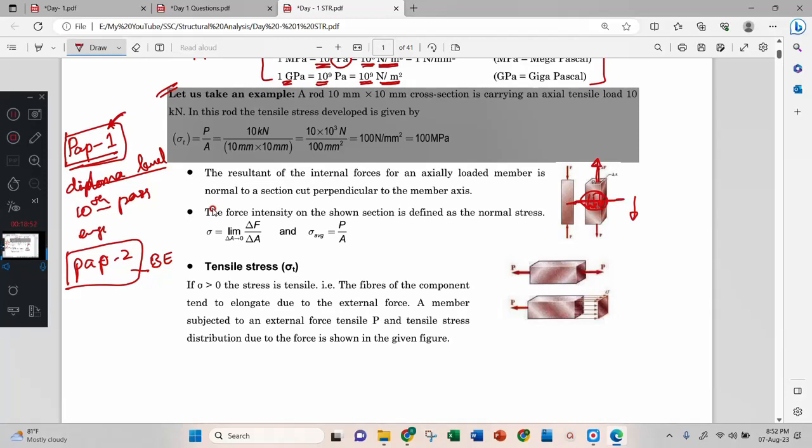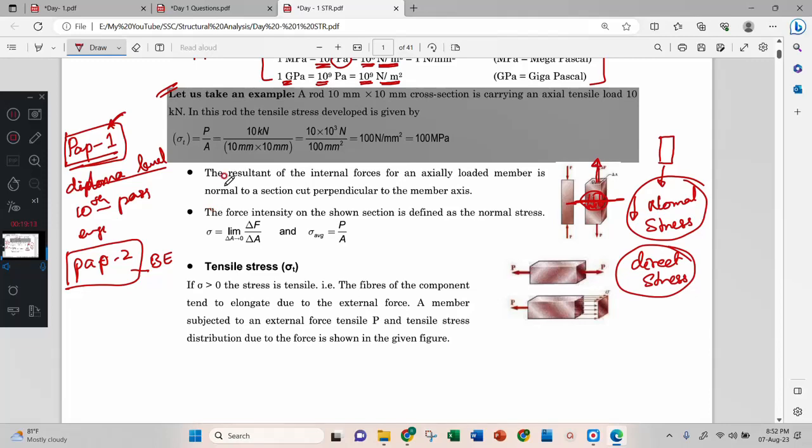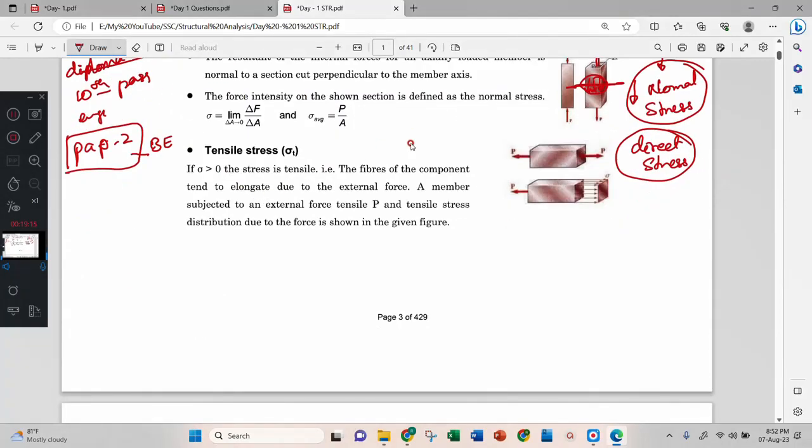When this force is perpendicular to the surface, then we will call it a normal stress. Another name for normal stress is direct stress. That is what they have said here.